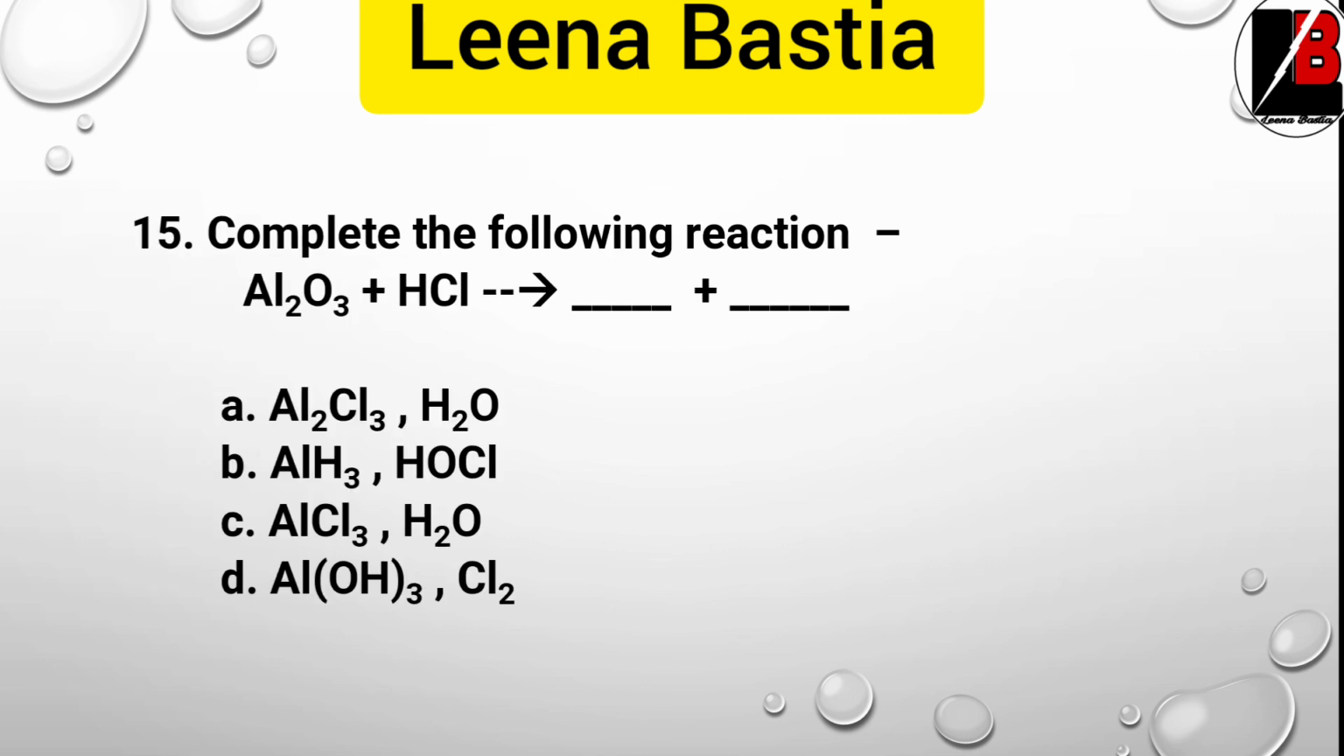But still, with nitric acid two exceptions are there, that is manganese and magnesium. Remember this. Next one is complete the following reaction. Al2O3, oxide of aluminium. You know this is an amphoteric oxide, and it can react both with acid and base. So here one of the reactions has been given: when this amphoteric oxide reacts with acid, it gives rise to what? Option one is Al2Cl3 and water H2O. Second option is AlH3HOCl. Third is AlCl3 and H2O. Fourth is Al(OH)3 Cl2. So clearly the third option is the correct one.